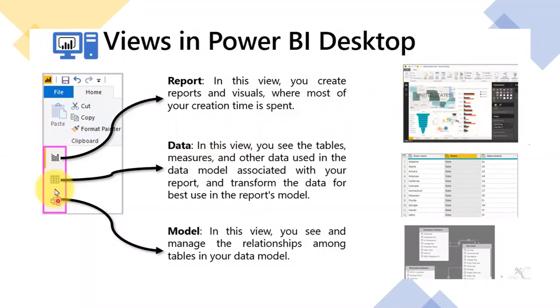Suppose you pull different data sources, we can do the modeling and relationships. We give some relationships, and all those activities are performed in this relationship tab. Let's see here. Suppose you consider this one is one of the datasets, this is from SAP and this is Salesforce, so we can give some relationship in the model view. These are the three different views in Power BI Desktop.